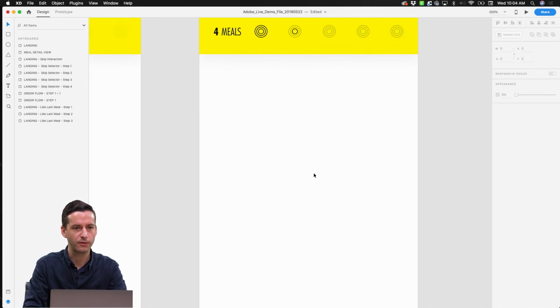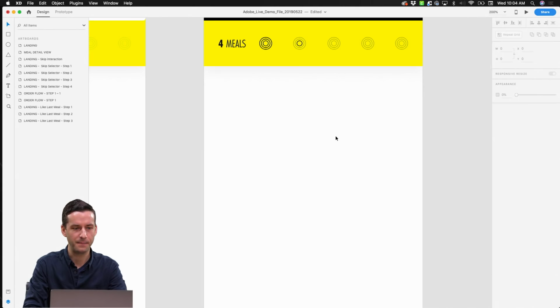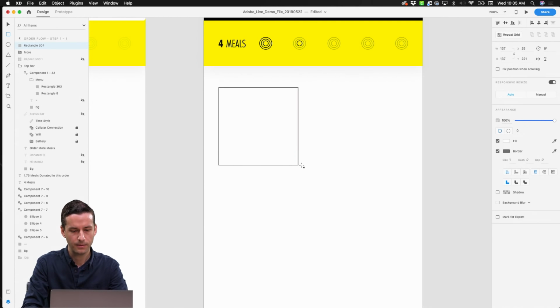So what we're going to do is create a grid of meals here. Again, I think this is a good time that we can use components. We might actually stack multiple components on top of each other so that we can make this process a little bit faster. So I'm going to create a rectangle here. Actually, let's make it a perfect square.